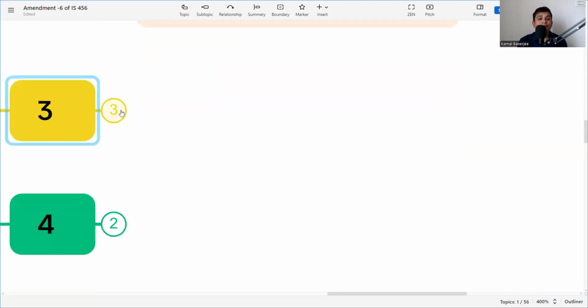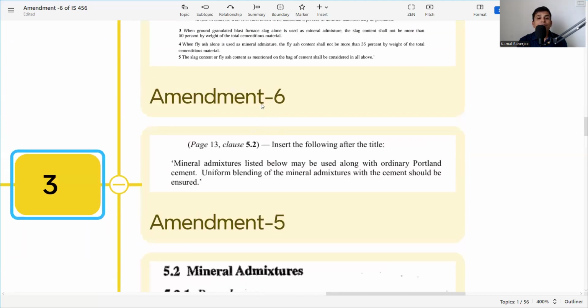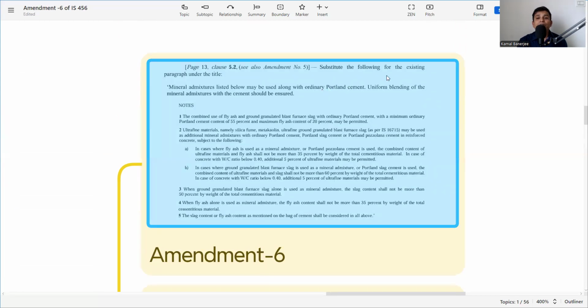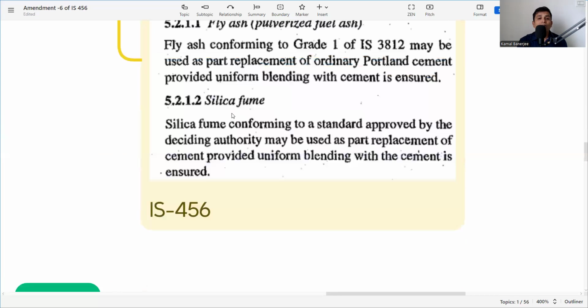And the third point is in Amendment 6. They have said substitute the following for the existing paragraph under clause 5.2. So 5.2, what is this?